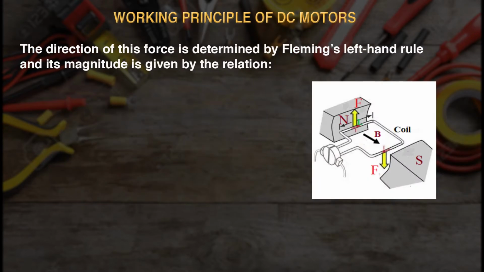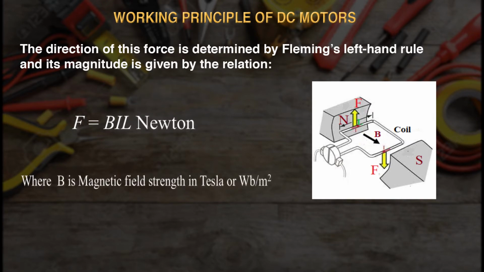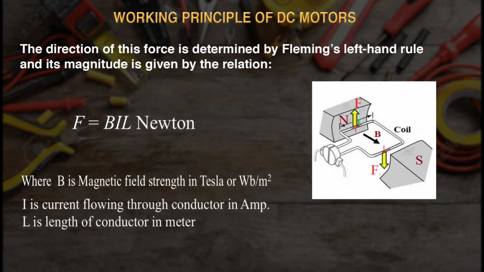The direction of this force is determined by Fleming's left hand rule, and its magnitude is given by this formula, F equal to BIL, and it is measured in Newton, where B is the magnetic field strength which is measured in Tesla or Weber per meter square, I is the current flowing through the conductor in ampere, and L is the length of the conductor in meter.